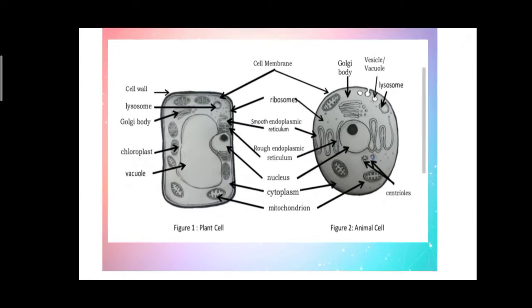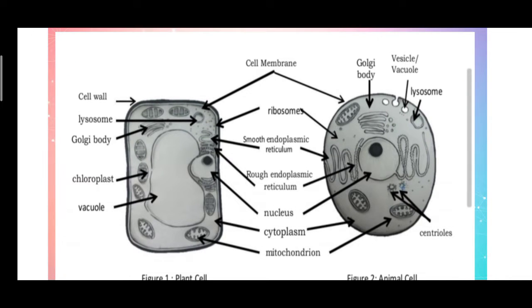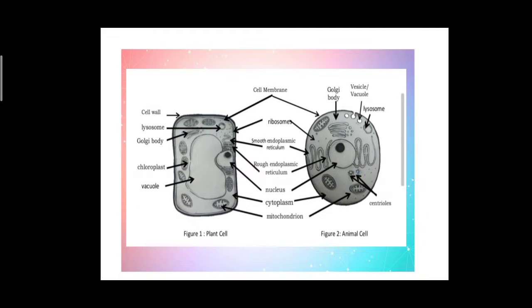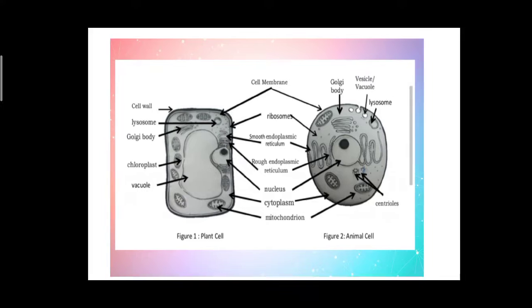Okay, so this is the cell wall. Ito, yung medyo rectangular yung shape. And this is the plant cell, the animal cell. Yung medyo circular yung kanyang shape. And then these are the parts of plant cell and animal cell. So, yun yung may mga arrow po.